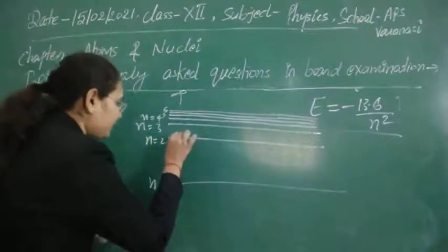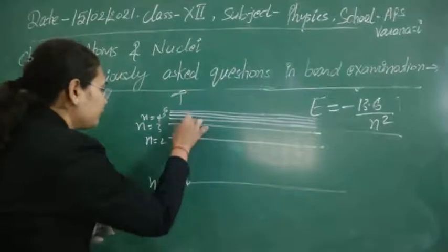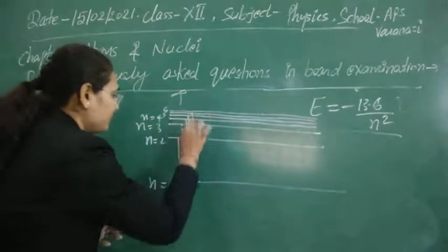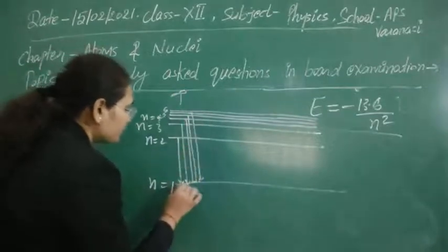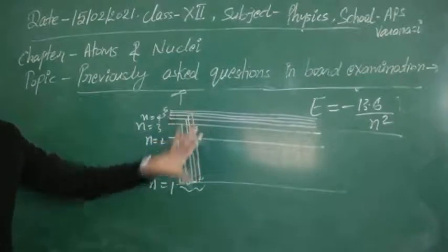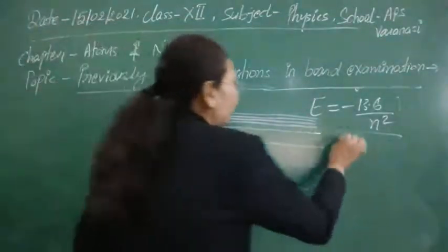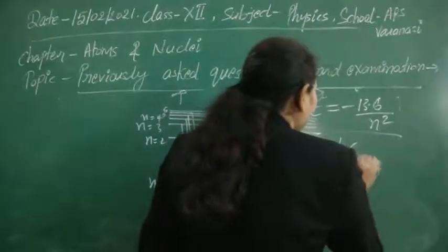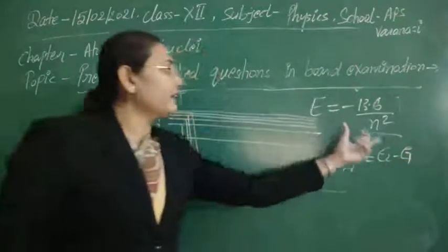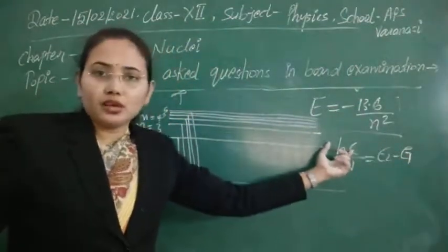So the electron can make transitions from n is equal to 2 to 1, 3 to 1, 4 to 1, 5 to 1, 6 to 1 and so on. This series of wavelengths that we are getting, we can calculate by finding the difference in energy easily, as we have the formula hc by lambda is equal to E2 minus E1, and E we can calculate easily by this formula, and h and c values you already know.